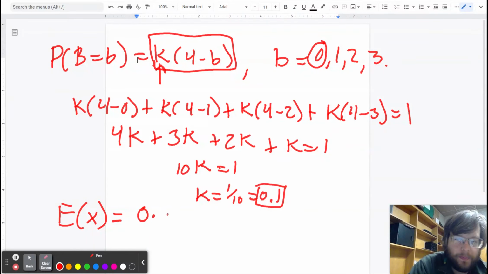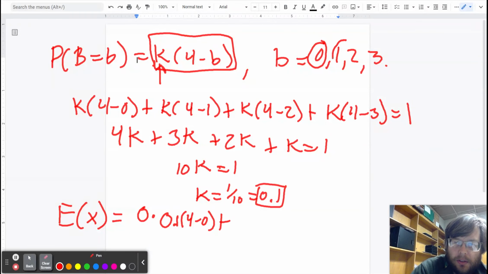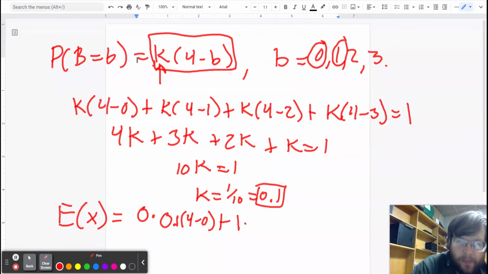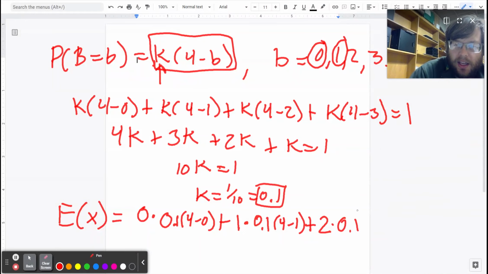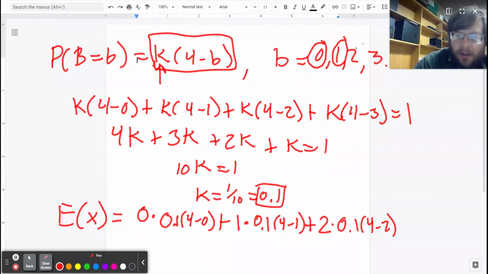So 0 times k times (4 minus 0). Then I look at the next one, 1 times the probability of 1, plus b equals 2. Notice I'm using the same exact k value every time. And then I have b equals 3 as my last one.